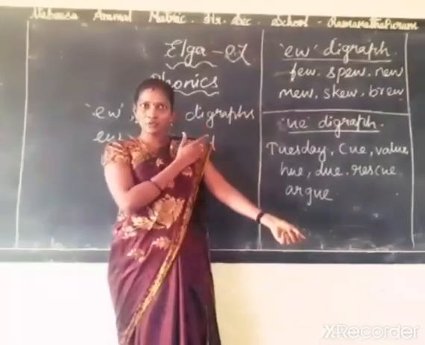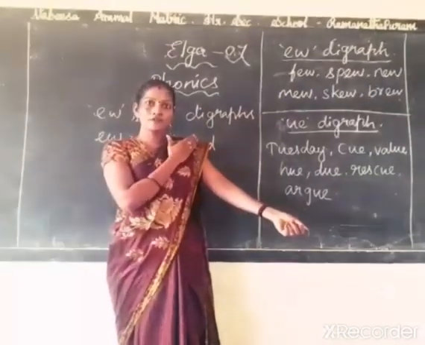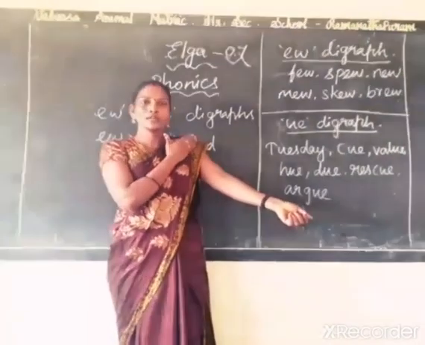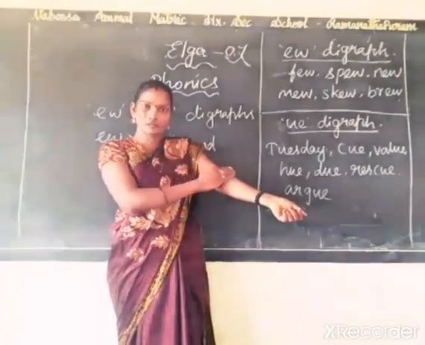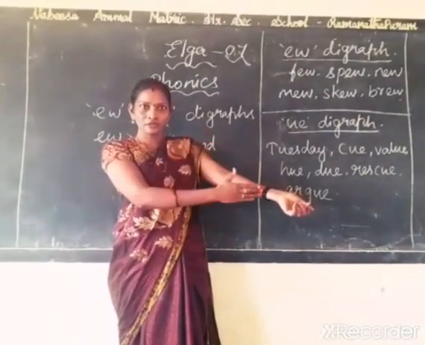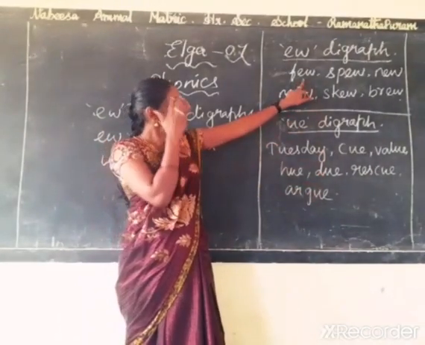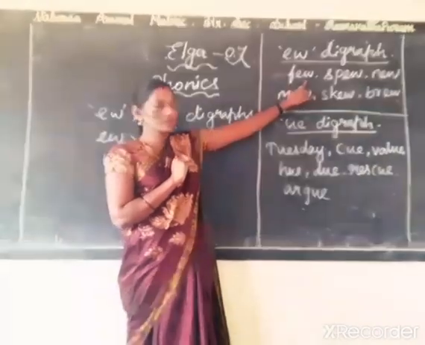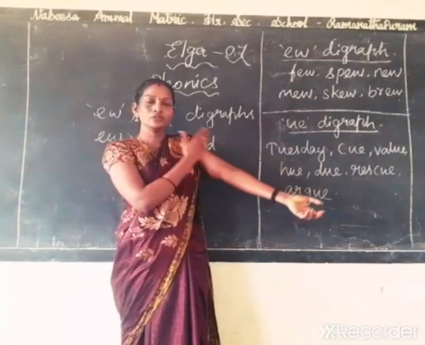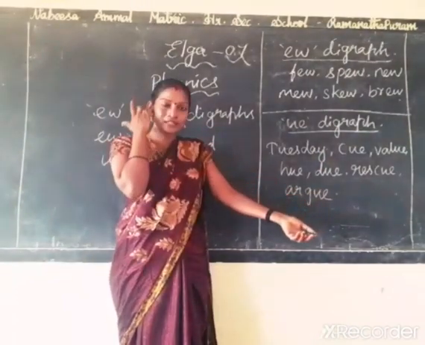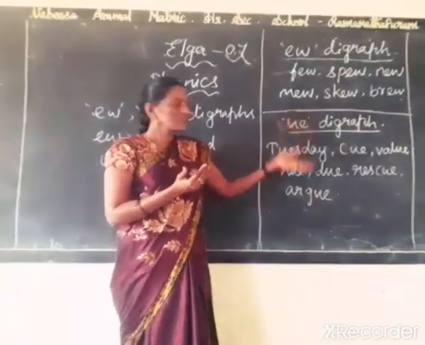Okay. Few. F. What is the sound of F? F. There is no middle sound. U. F. U. What is the sound of the EW diagram? U, isn't it? So, F. U. Few. Few. Like this, you have to practice the remaining words.